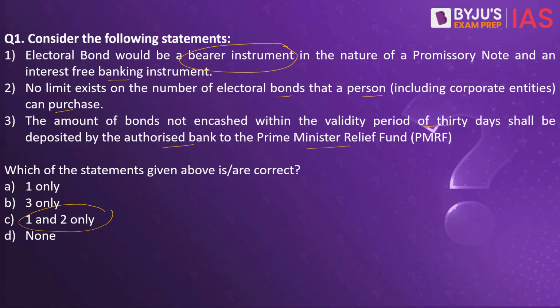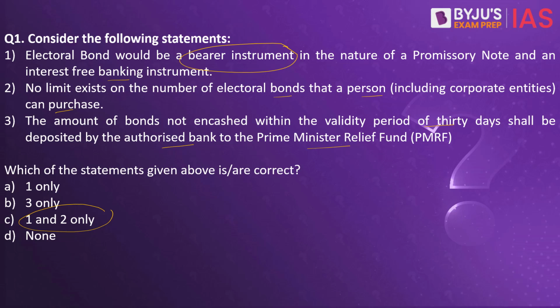This is where individuals and corporate bodies would be able to make donations to the political parties. It was first proposed back in the 2017-18 Union Budget by the Finance Minister. According to the electoral bond scheme, an electoral bond is issued in the nature of a promissory note, and yes, it is an interest-free banking instrument. So the first statement is right. What is a bearer instrument? This is where a person's name would not be put on this particular bond. Whosoever possesses this bond would be able to encash the money. So the first statement is right.